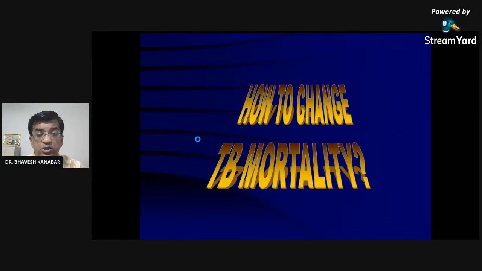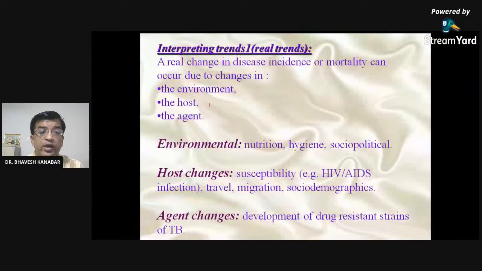So how to change TB mortality? You can also answer that. We can change environmental conditions. Nutrition has an important role in the case of the agent. In environmental factors, if we improve the nutrition of the person, hygiene, and socio-political changes, through the improvement of hygiene and nutrition, that is in our hands, right? So we can improve the tuberculosis statistics.